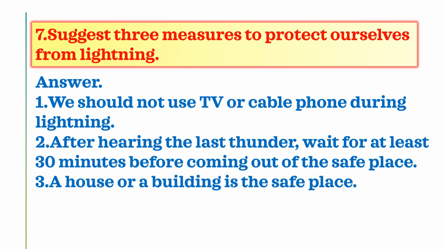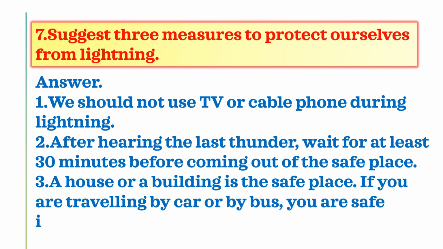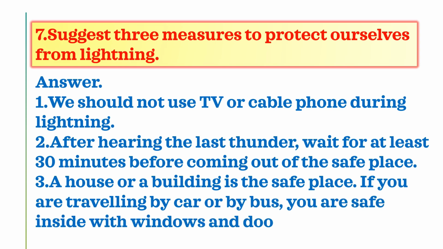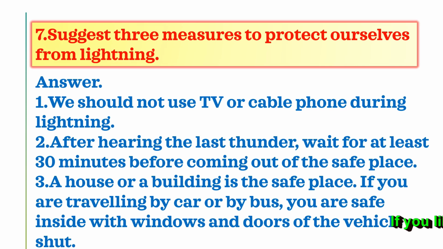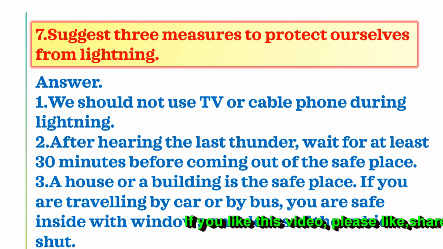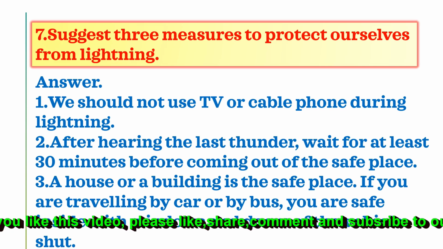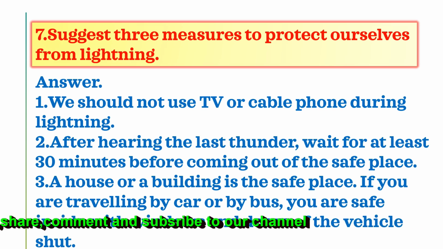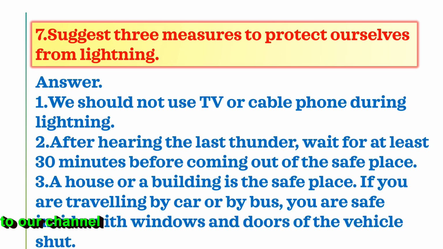A house or a building is a safe place. If you are traveling by a car or by a bus, you are safe. So a car or bus is a safe place, or a house or a building is also a safe place. If you are traveling by a car or by a bus, you are safe inside with the windows and doors of the vehicle shut. We have to shut the windows and doors of the vehicle. Then it is safe.